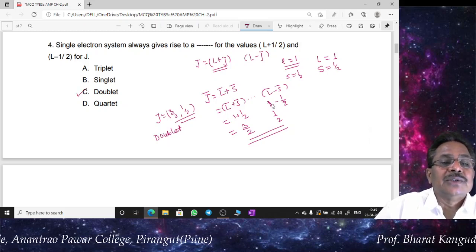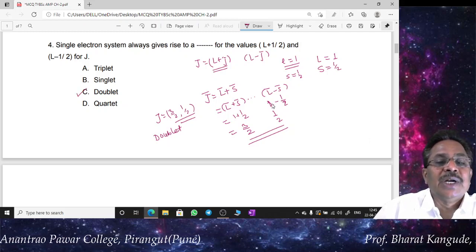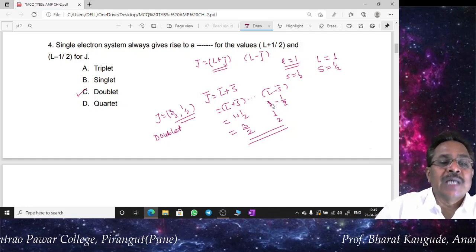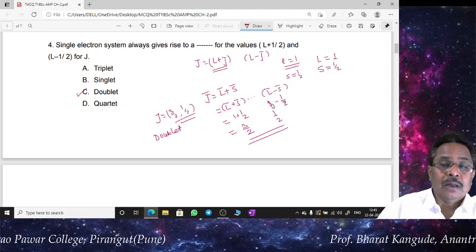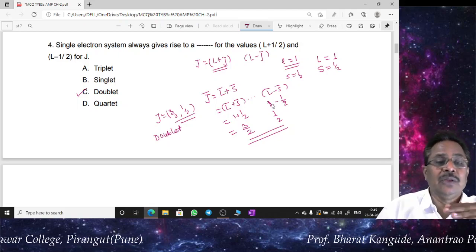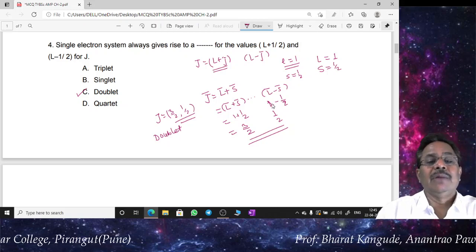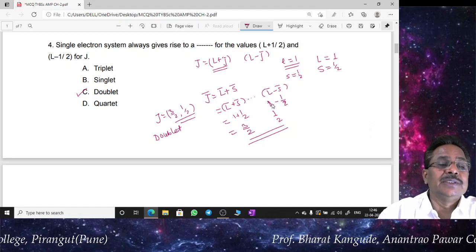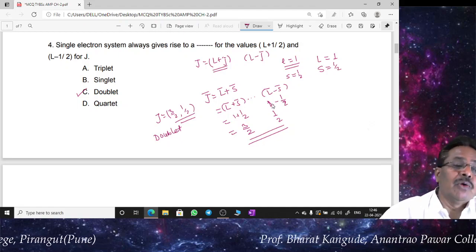So a single electron system always gives rise to a doublet for the values L plus half and L minus half. Since S is half and L can take any value depending upon which subshell you are in, based upon that, every level is found to be split into a doublet, and that's why C is the correct answer of this question number 4.